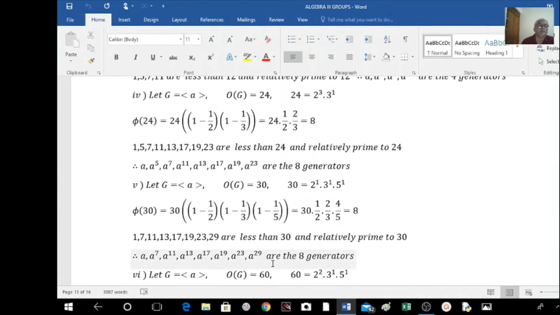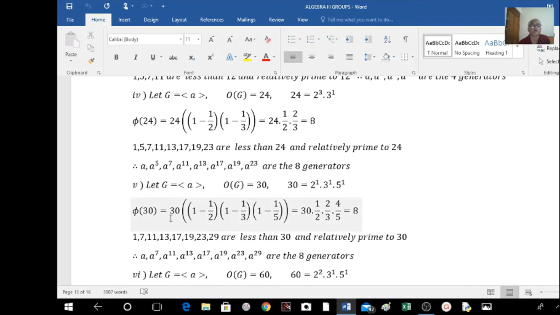Next example, G equal to the cyclic group generated by some element say A, and given that the order of G is equal to 30, and 30 can be written as 6 into 5. Again 6 can be written as 2 into 3, that is 2 into 3 into 5, that means 2 raised to 1, 3 raised to 1, 5 raised to 1. This is P1, this is P2, this is P3. Now we have to find out phi of 30.